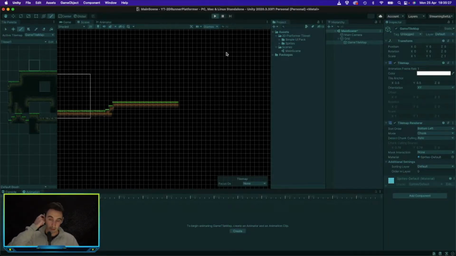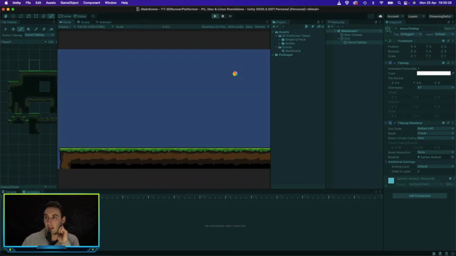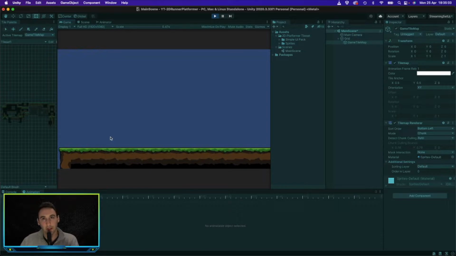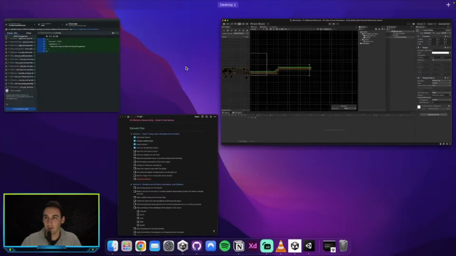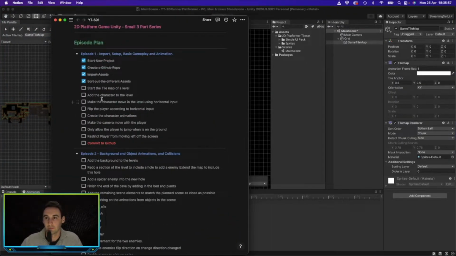If we go ahead and play this, you'll be able to see this is basically what it's going to look like. We're going to have a player that starts over here. You'll be able to control him going in either direction, left or right. We are going to add some limits, so he won't be able to walk over the edge, otherwise he'll just fall all the way down. For now, let's take that off play and see what's next.